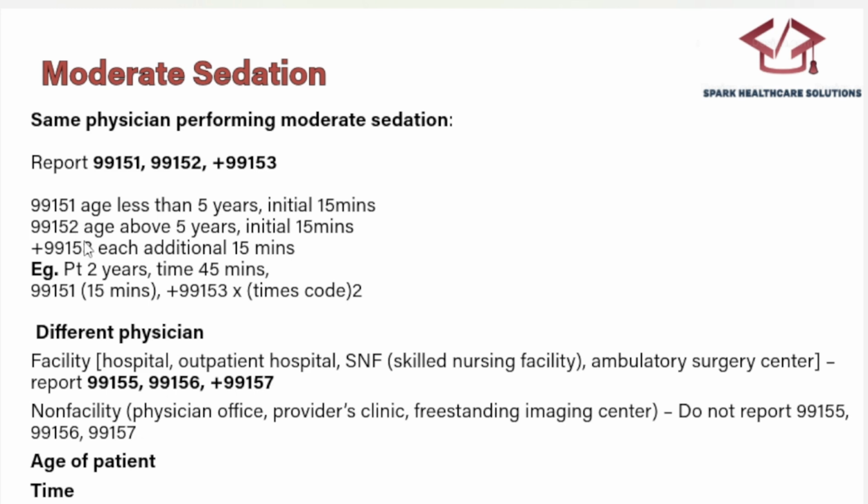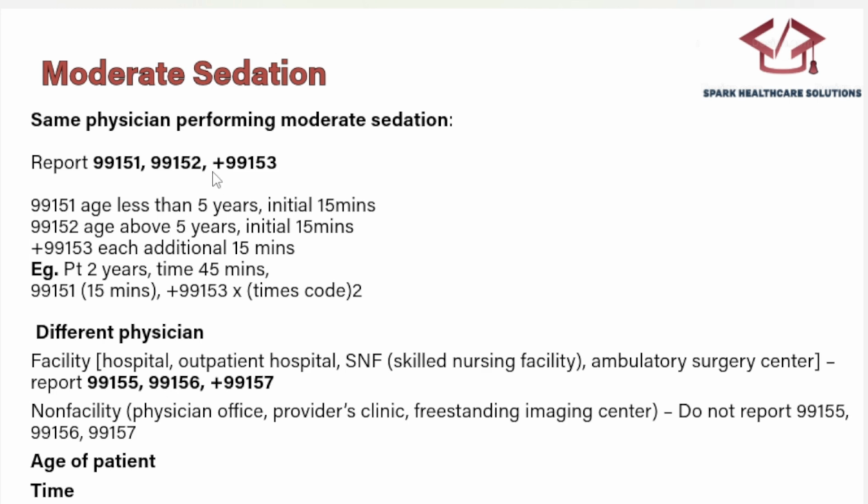This 153 is for each additional 15 minutes: 15, 15, 15. So how many 15s do we need? For 30, it is 15 times 2. This multiplier is called units, or times code. So 99153 times 2. Here 15 times 2 is 30, and this 30 plus the initial 15 is 45 minutes. Like this we will code. An important point to remember is that for any add-on code we will not give modifiers. In the exam, if any option has an add-on code with a modifier, you can directly eliminate that option.